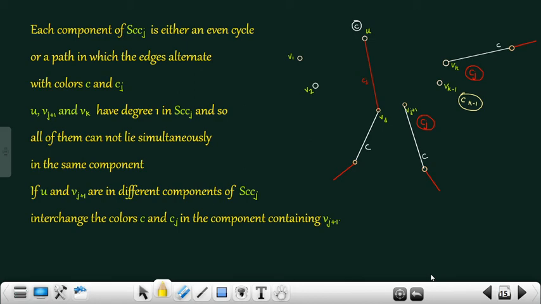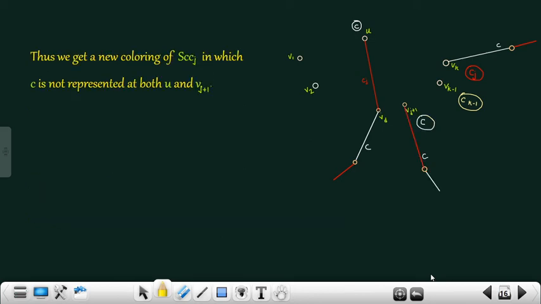Then C will not be represented at Vj plus 1. Therefore, we get a new coloring of SCCj in which C is not represented at both U and Vj plus 1.